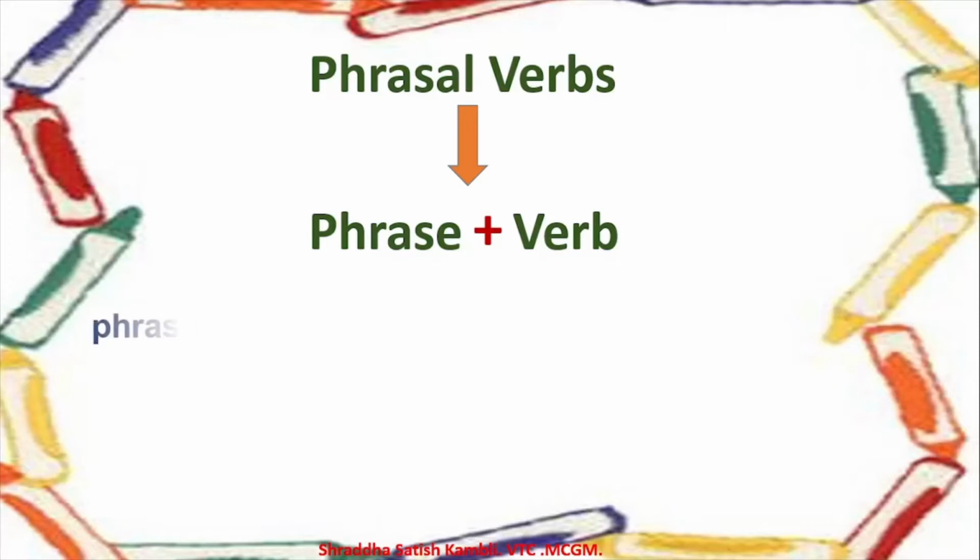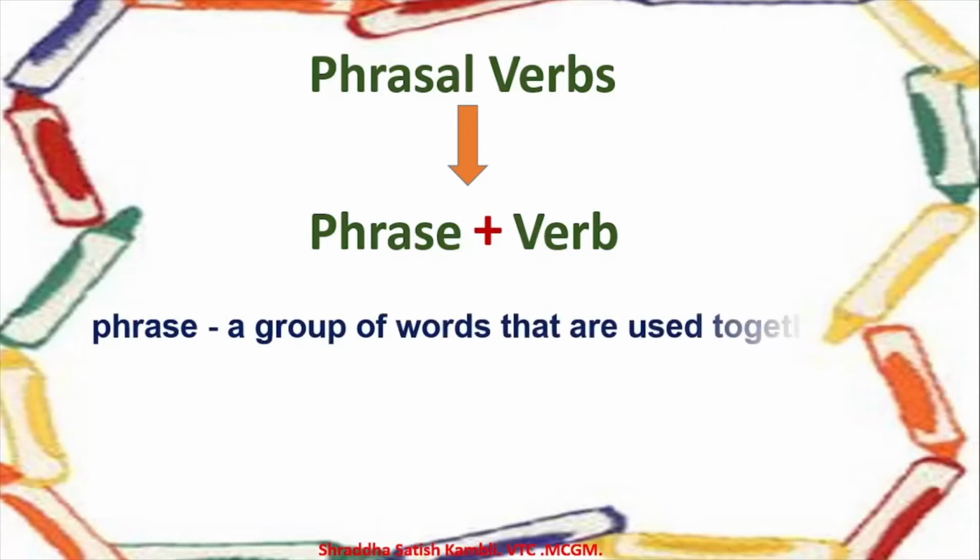So what is a phrase, children? A phrase is a group of words that are used together. So for example, we say come in, sit down, eat lunch, have breakfast. So these are certain words that we usually use together when we speak and when we write. So these are called phrases.